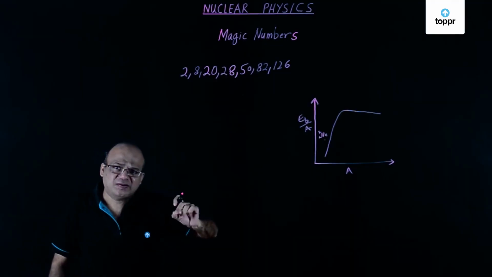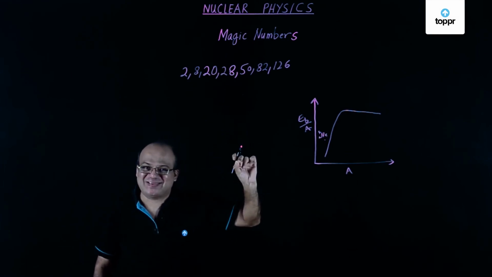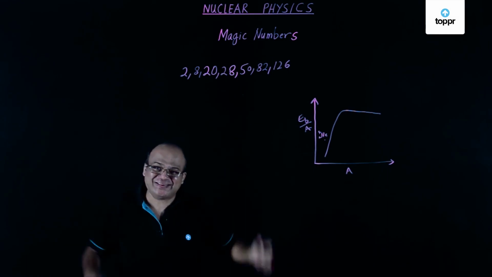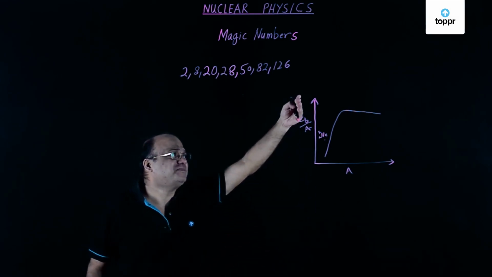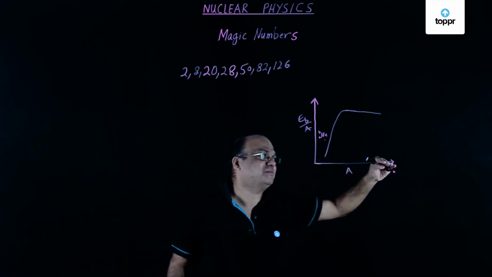Now in this lesson, we are going to talk about magic numbers. Sounds interesting, right? We have seen the graph of binding energy per nucleon against mass number.